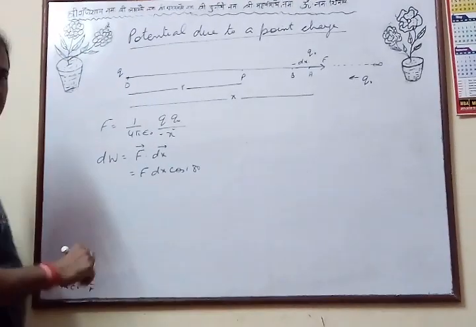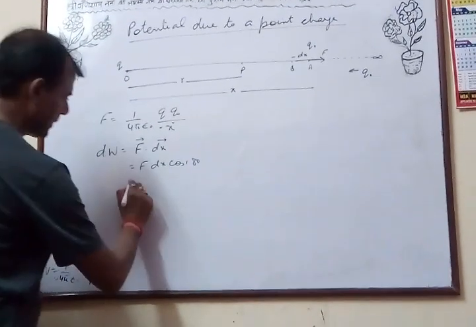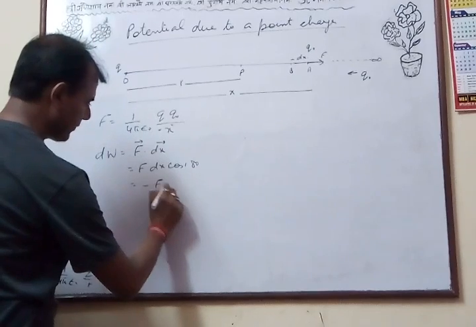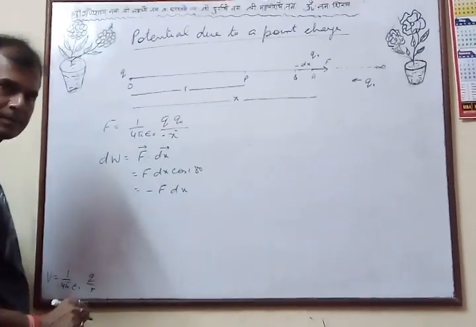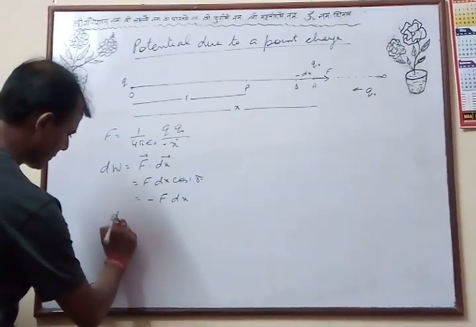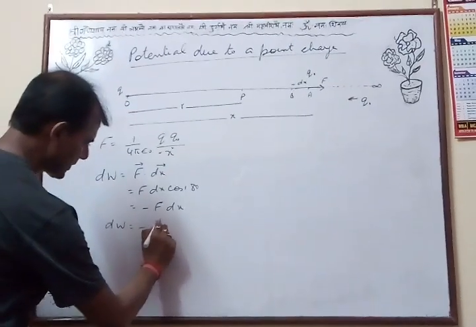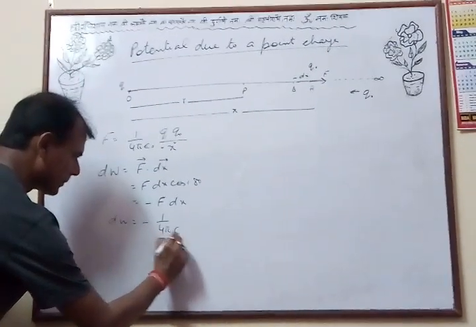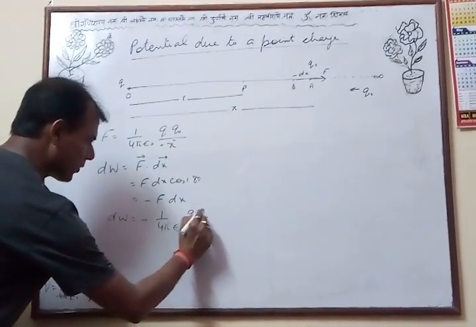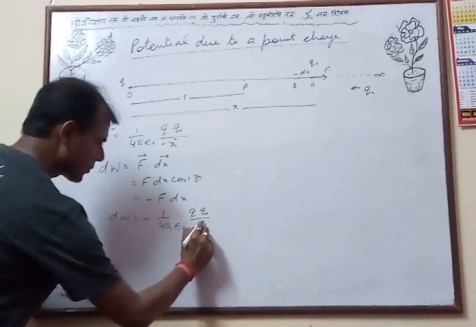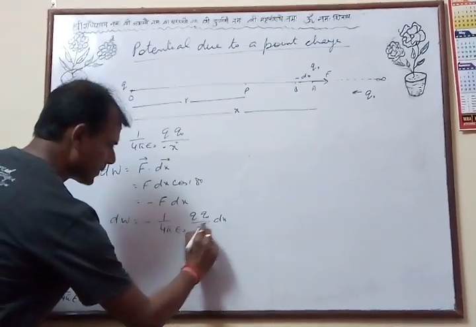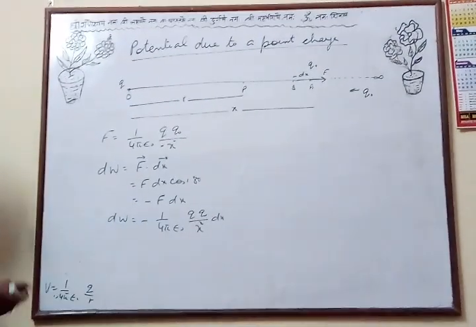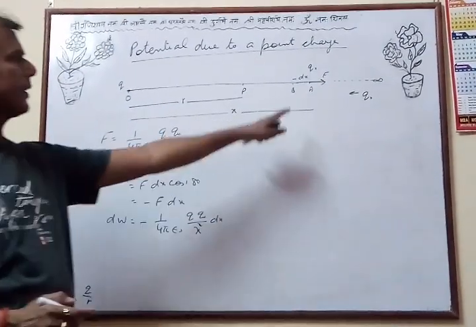What is cos 180? It is minus 1. Therefore, this becomes minus F dx. So dW is equal to minus 1 upon 4 pi epsilon 0 times Q Q0 upon x square into dx. This is the small work done in bringing a charge from point A to B.